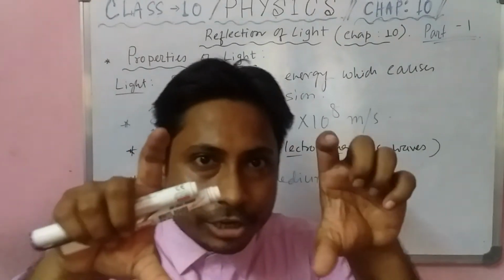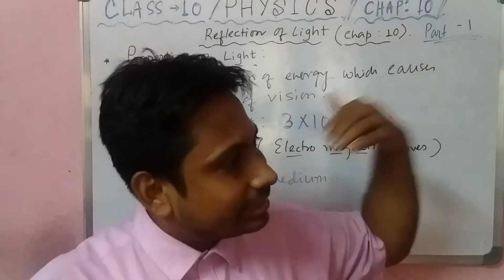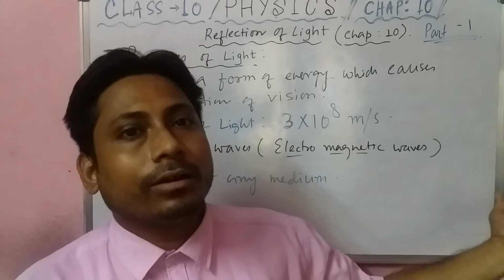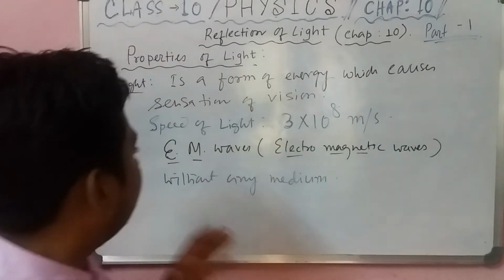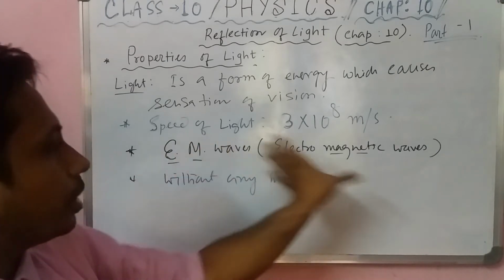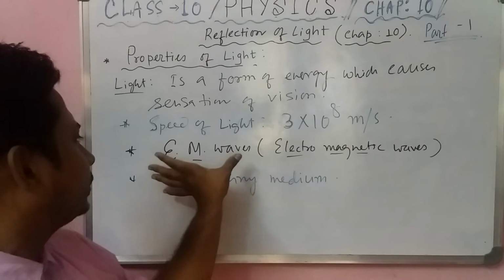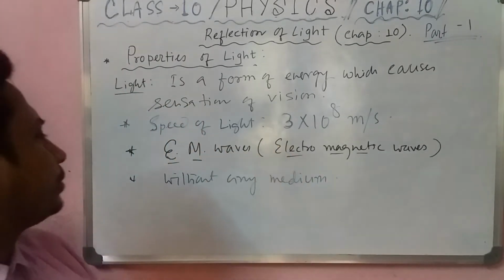You can see violet to red, and after red infrared, then microwave, then radio waves. Students, I will make another video for discussing this whole part of EM waves. Very interesting facts, so I will discuss them in the other video.